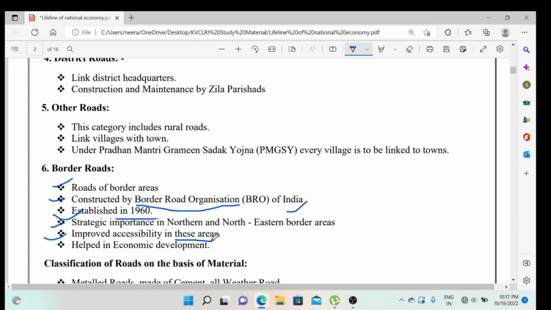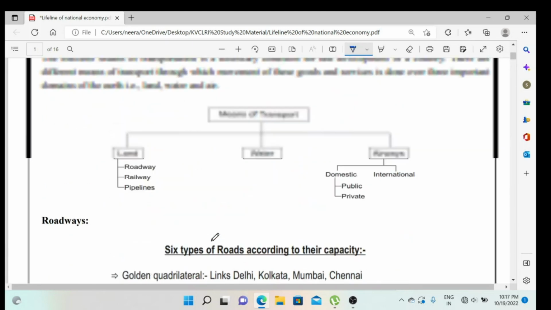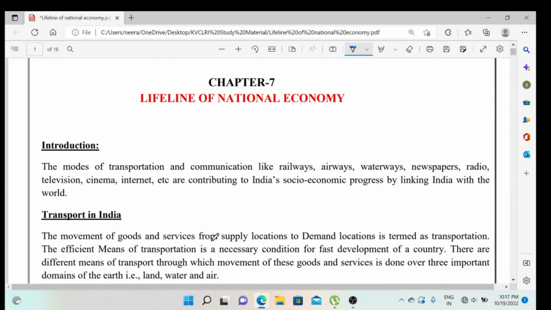Okay, so I hope that now you can understand the types of road. In the next part of this chapter, we will study the other communication and transportation systems. We will understand railways and then pipelines. After that, we will go to waterways and airways also.